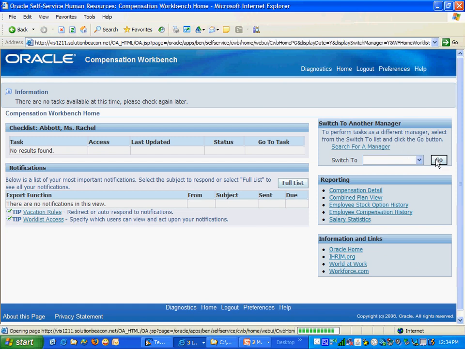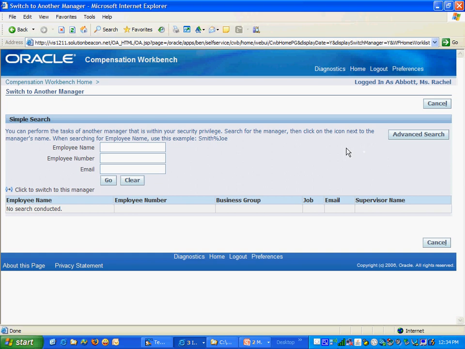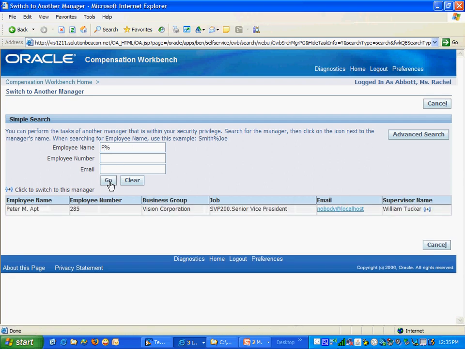So for example, if I want to switch to this manager and I say go, I can search for another manager, and I can click this button, switch to this manager.